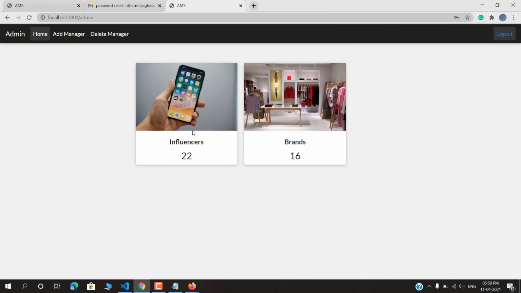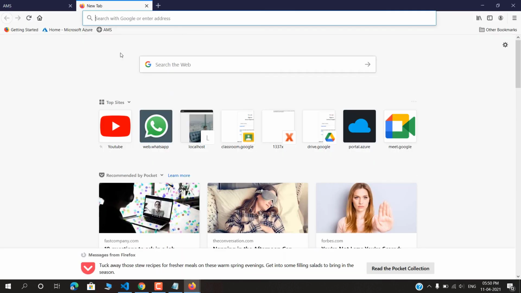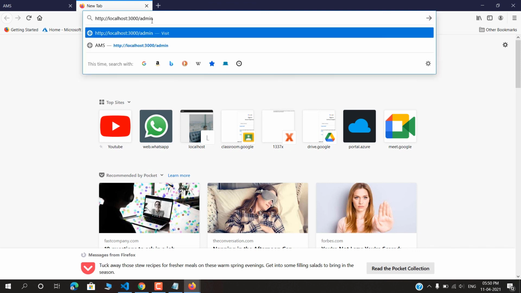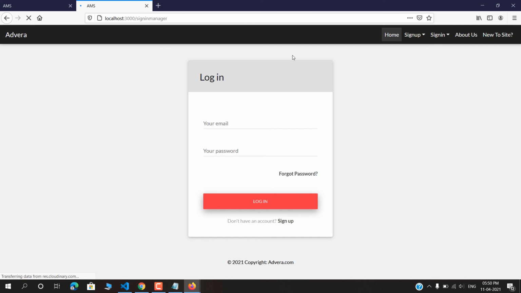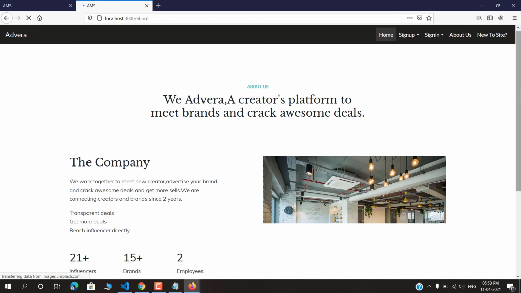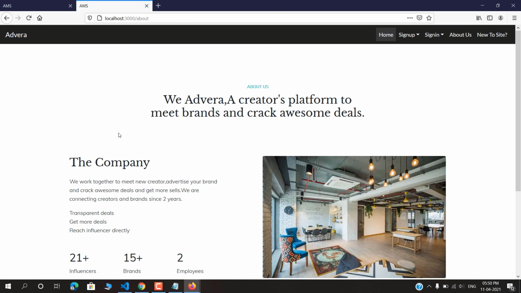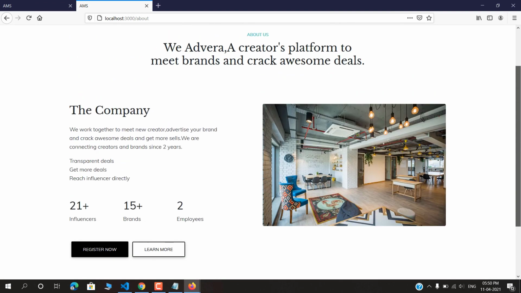And this is the admin panel, and we have also put in security so that no one can enter the site without logging in. For example, let's say I copy and paste this URL into Firefox, then it will not allow me. It will redirect me to the login page directly. We have implemented this for all of them, and we have an about us page for our website. It's showing some details of our company.